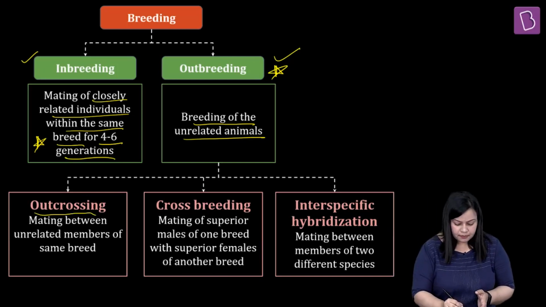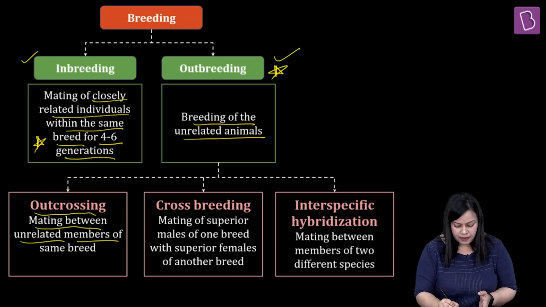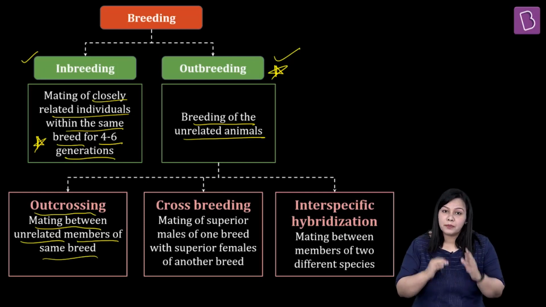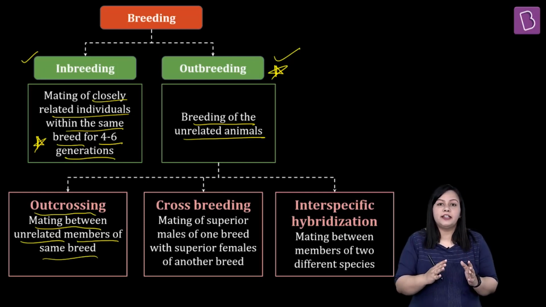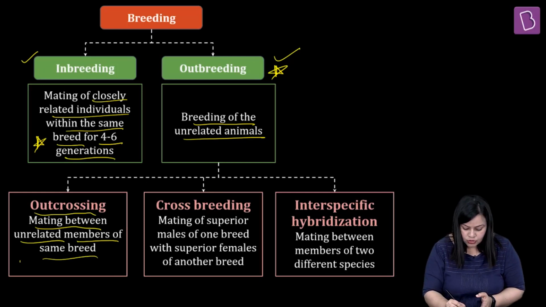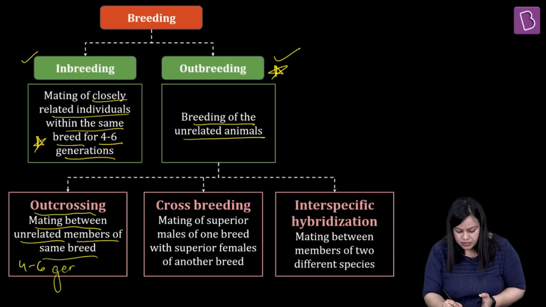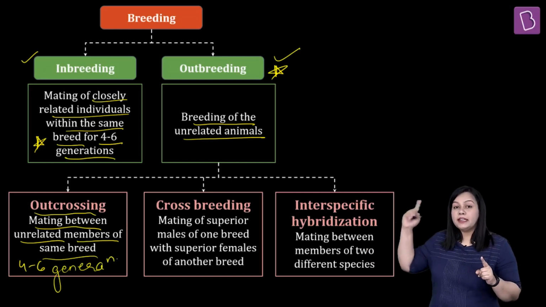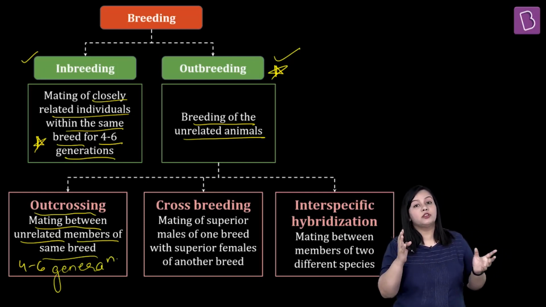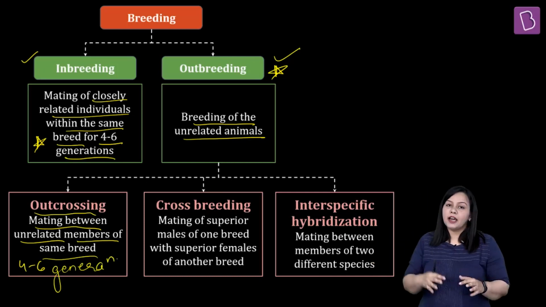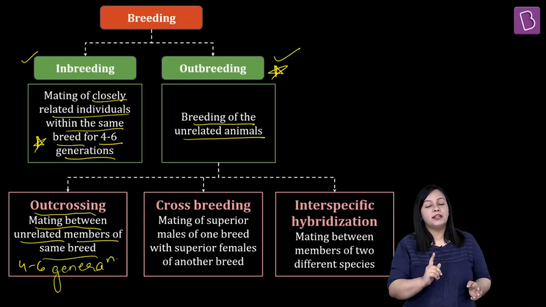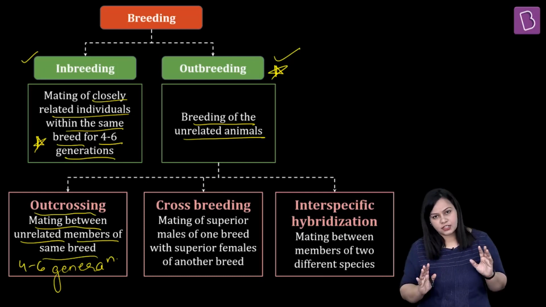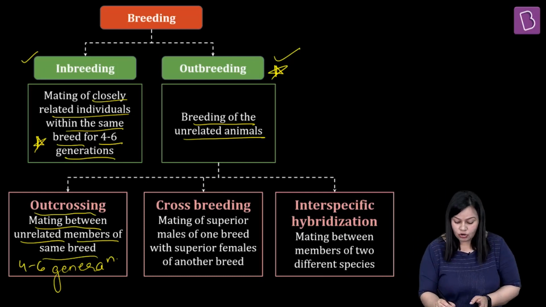Here, what happens? Mating is done between unrelated members but of the same breed. Very important point: you are using the same breed, but it has to be unrelated individuals for at least 4 to 6 generations. Here also the same principle applies. You remember in inbreeding, what did we do? For 4 to 6 generations the individuals had to be related. Here, what are we doing? We are taking the same breed, but using unrelated individuals by checking their history up to 4 to 6 generations. Next thing is crossbreeding.